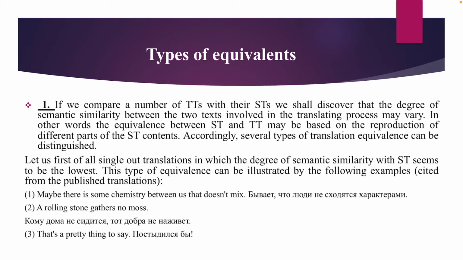Let us first of all single out translations in which the degree of semantic similarity with source text seems to be the lowest. This type of equivalence can be illustrated by the following examples. The first, maybe there is some chemistry between us that doesn't mix. The second, a rolling stone gathers no moss. The third, that's a pretty thing to say.